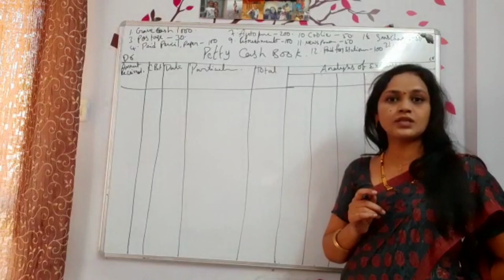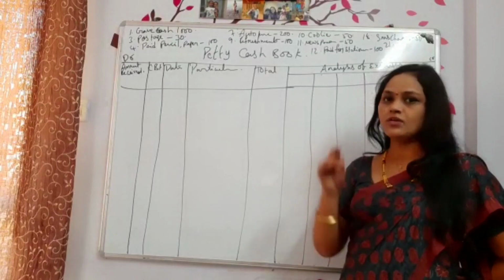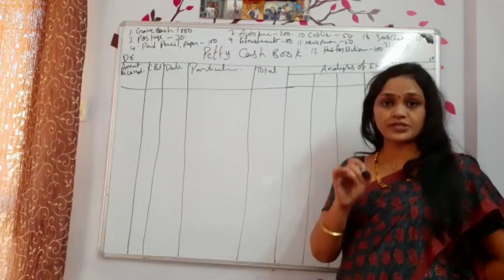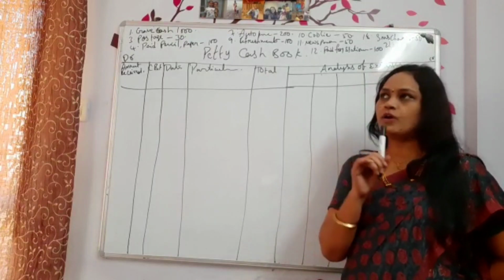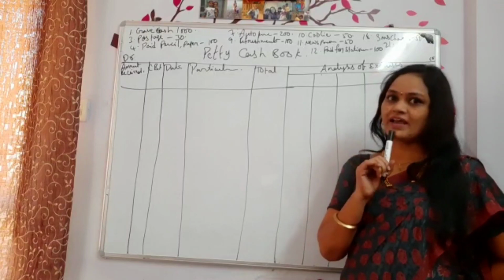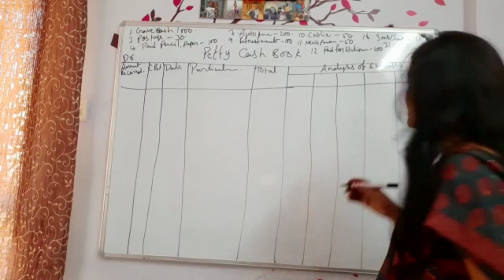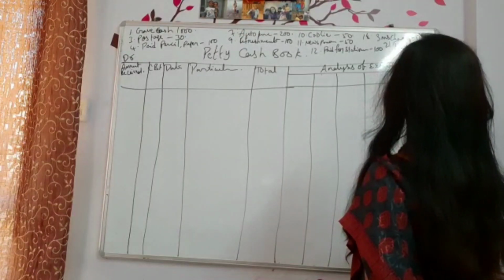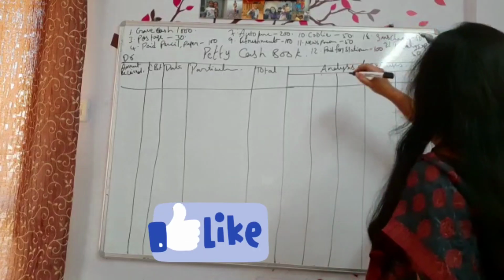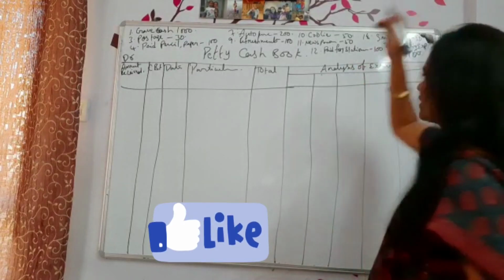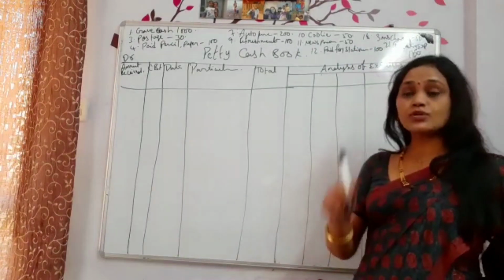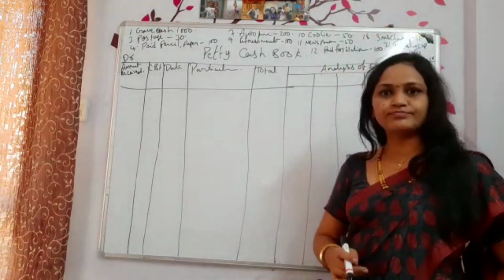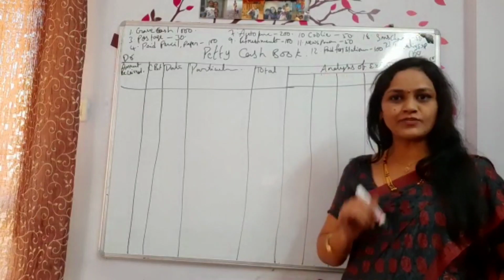The 21st is the last transaction. What do you plan to give on the 21st? Just mention that in the comment section. What kind of transaction do you plan to give? That you mention in the comment section. What shall I write here? I am writing some traveling expenses. So write down traveling expenses, 50 rupees. Okay, all I am giving 50 only. This I will write down 100 rupees. Now this last one, what you plan to give, just tell me in the comment section. Got it? That is the work I am giving you.